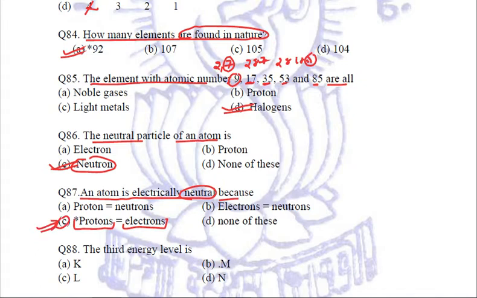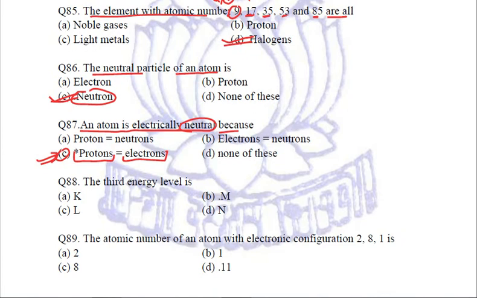Fine. Next question: the third energy level is the orbit or the shell, and we know that the first shell is K, second is L, third is M, fourth is N, fifth is O. So the third one is the M energy level, energy shell. M is the third one. So the right answer will be B.